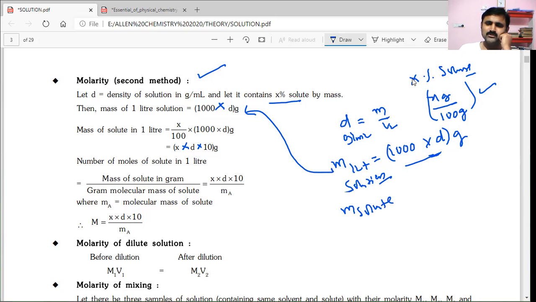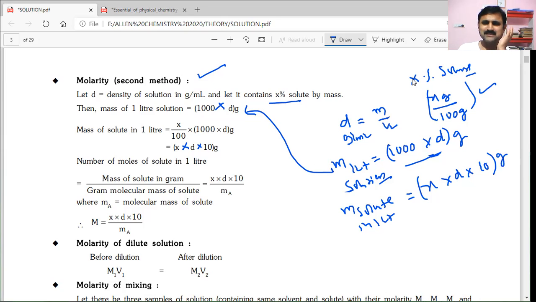Mass of solute in 1 liter that they have calculated is nothing but x into d into 10 grams. Why?